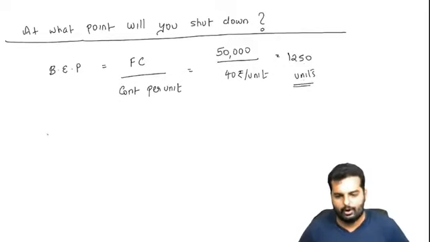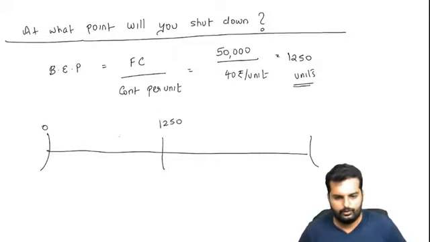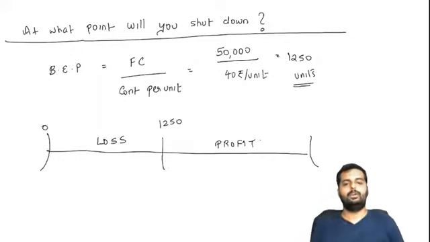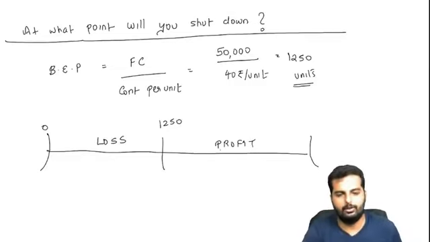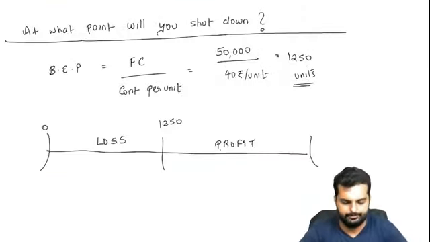Okay. So if I draw a chart, the chart will go like this. 0 to 1250 you are running at a loss. Anything above 1250 you will be running at a profit. Can you draw this chart and put these things in your books, friends? Please write it down.